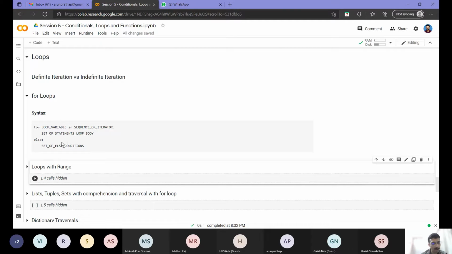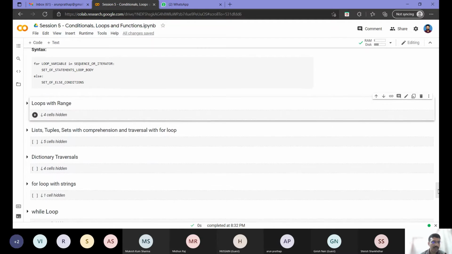But in most code, you will not see this construct. Mostly you'll see a for and a set of statements inside the for only. The else is a convenience thing that you can use in case you have some specific requirements. If you see code online, you will not see such a thing.